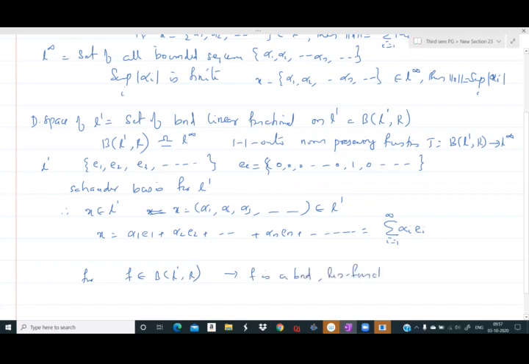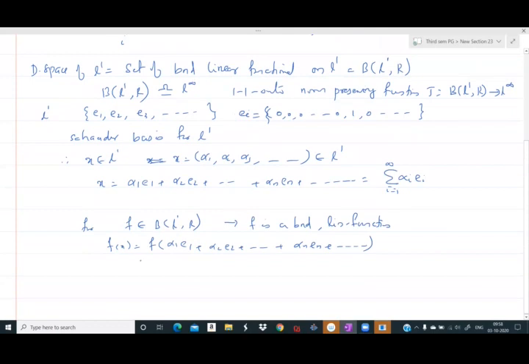Whichever member of B(L1, R) we take, that member is a bounded linear functional, and f of x is equal to f of alpha 1 e1 plus alpha 2 e2 plus etc. plus alpha n en plus etc. f is linear, so this can be written as alpha 1 f of e1 plus alpha 2 f of e2 plus etc. plus alpha n f of en plus etc.